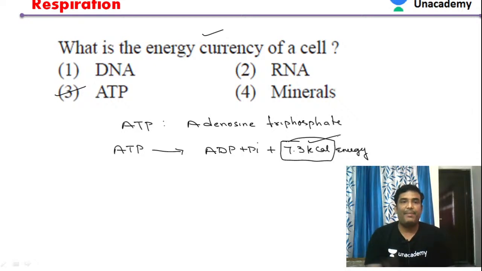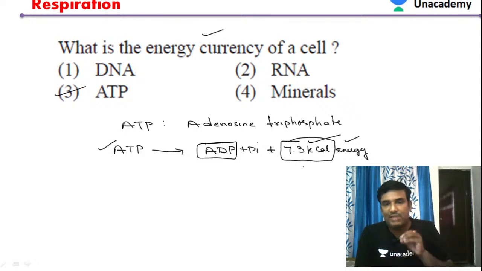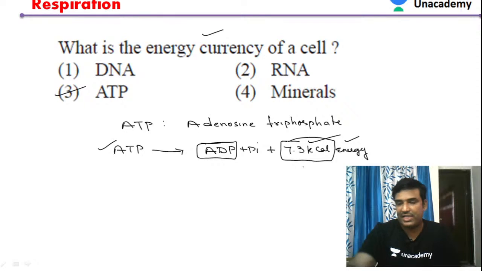That is the reason ATP is considered as the energy currency of the cell. Why? Because whenever ATP is broken down into ADP and inorganic phosphate, 7.3 kilocalories of energy is liberated. This energy is helpful for the activities inside the human being, like a person being able to talk or walk. These activities require energy, which is provided by the breakdown of ATP. That is why ATP is considered the energy currency.